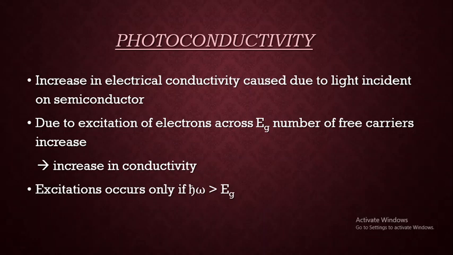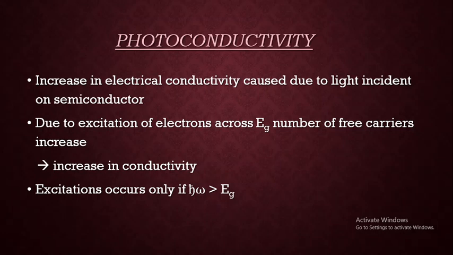And we know that excitations occur in order to make the electrons as well as holes free. The condition is that the photon energy, h cross omega, should be greater than the energy gap. That is about fundamental absorption.